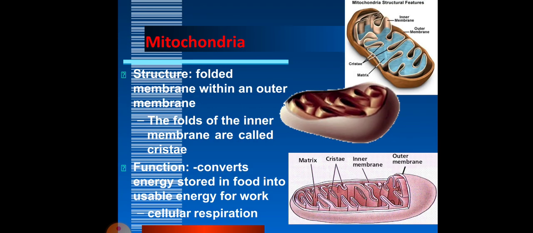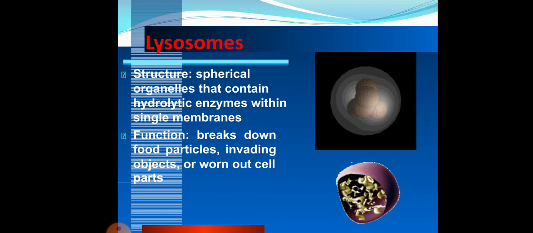Then we have mitochondria. It is the energy powerhouse of the cell, and the structure is a folded membrane with an outer membrane. The folds of the inner membrane are known as cristae. In the diagram we can see the cristae, the folds of the inner membrane, and the function is to convert the energy stored in food into usable energy for work, that is, for cellular respiration.